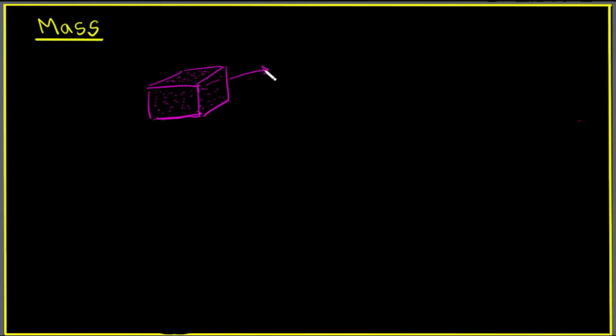And we will soon learn that we can also define mass using a term called inertia. But let's keep it simple. In this video, we'll be talking about the total amount of matter that is present in something, right? So the mass of this thing should always be equal to the density of this thing times the volume of this thing, right? So let's try to understand what is density.